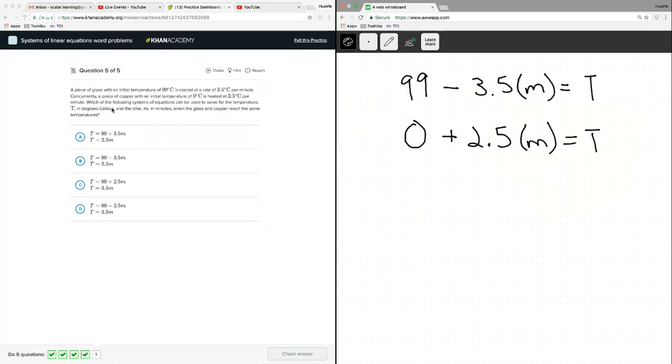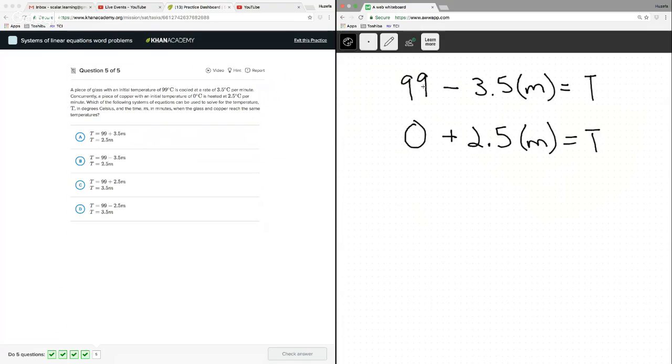Write the following system of equations. Which of the following systems of equations can be used to solve for the temperature T in degrees Celsius and the time M in minutes when the glass and copper reach the same temperature? So this is going up from 0. This is coming down from 99. When are they going to reach the same temperature? And this is it. These are our two relationships that you can now combine and manipulate to solve. Now, I actually wish they had us solve this, but they don't want us to, and that's what it is.